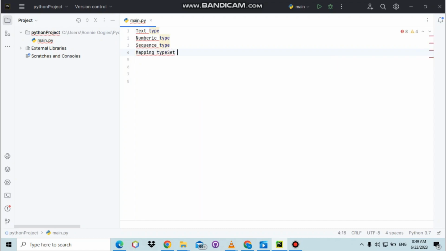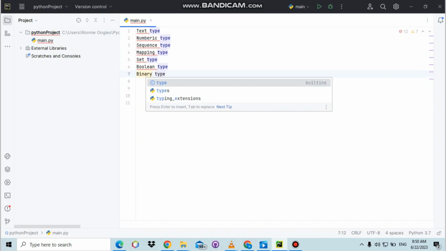We have the set type. So these are the different data types that can possibly be used in Python. We have the boolean type. We also have the binary type.